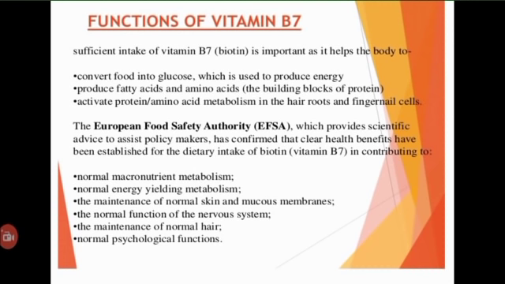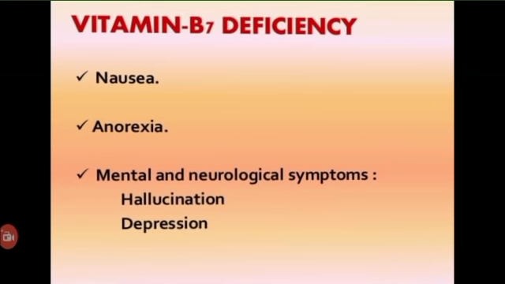And coming to the deficiency of vitamin B7, the symptoms include anemia, loss of appetite, nausea, dermatitis and glossitis. Biotin deficiency is uncommon since it is well distributed in foods and also supplied by the intestinal bacteria. The deficiency may however be associated with two causes, that is destruction of intestinal flora and high consumption of raw eggs. Raw eggs contain a glycoprotein, avidin, which binds tightly with biotin and blocks its absorption from the intestine.